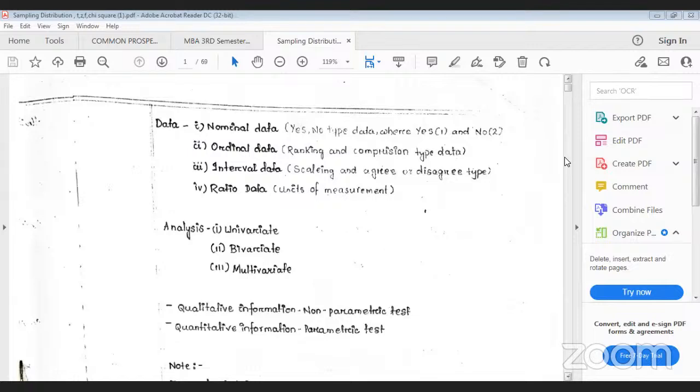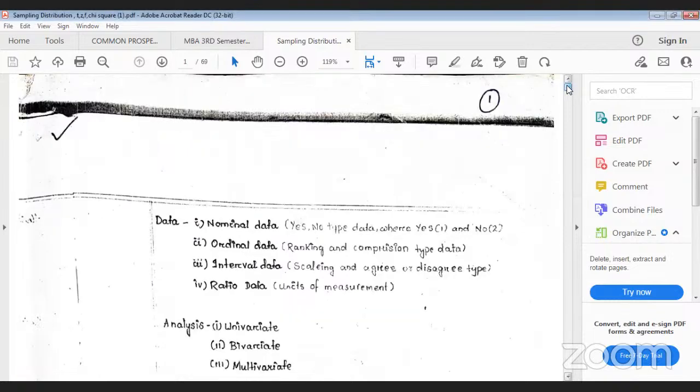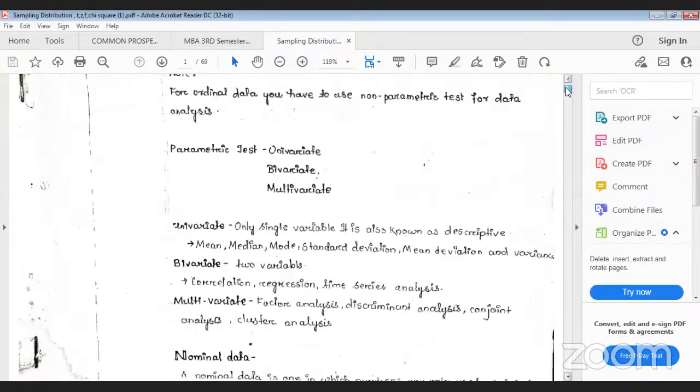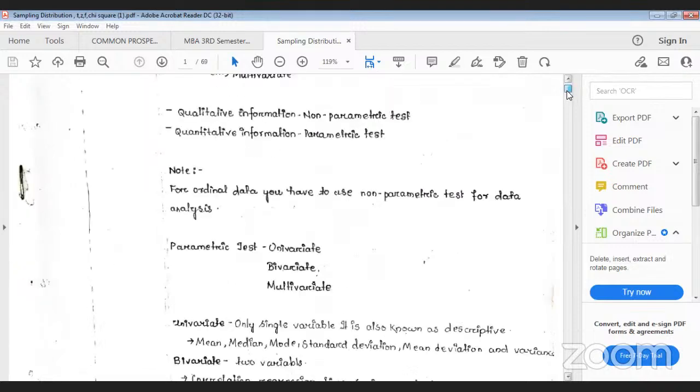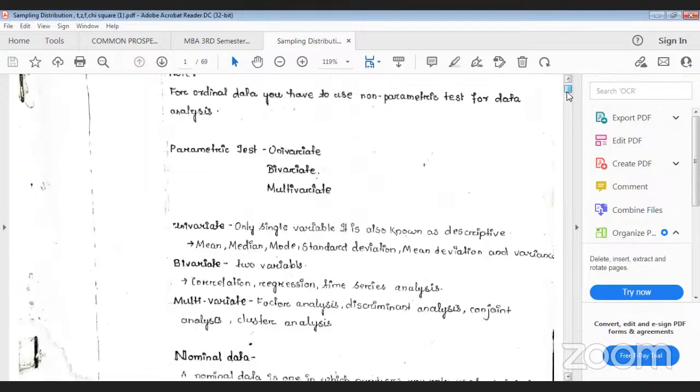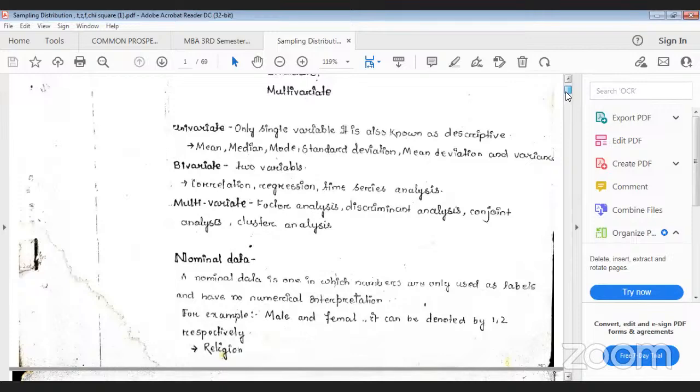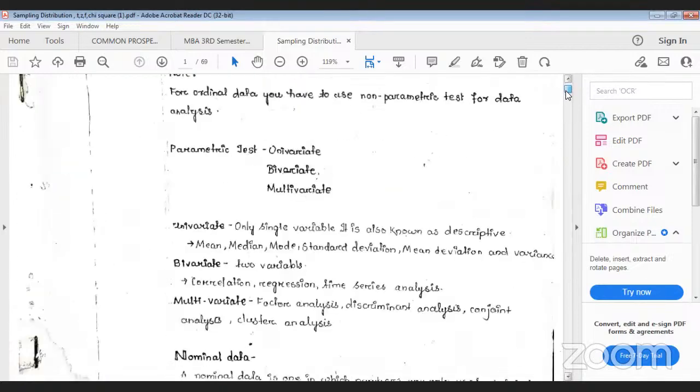So I have already told qualitative analysis and quantitative. For qualitative, you have to apply non-parametric tests. For quantitative, parametric tests. Anyway, now we'll come to the second step, that is parametric test. Parametric test means univariate, bivariate, and multivariate analysis. What is univariate analysis? What is bivariate? Already have discussed. I will just scroll because we already discussed all these.